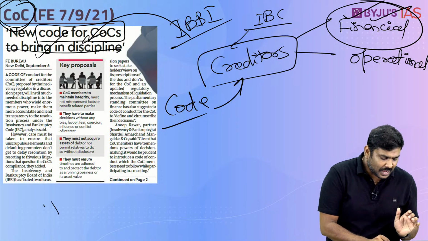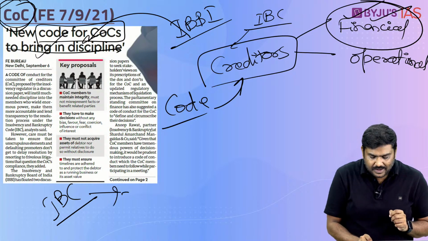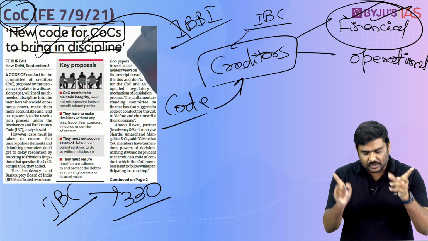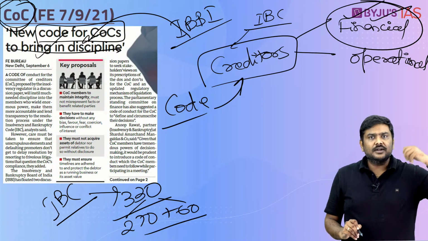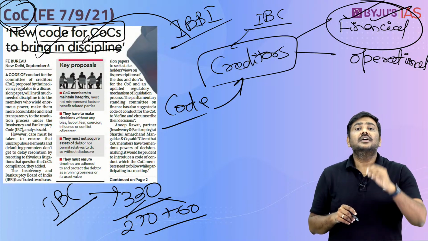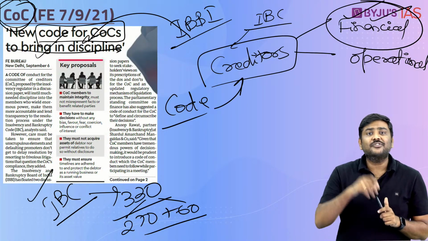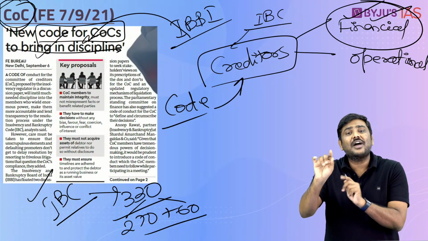Under IBC, have a look at this. Under IBC, the time frame which has been fixed is currently 330 days. That is, some of the books will split it 270 plus 60 days. Earlier it was 180, then we shifted to 270, now totally 330 days. But very recently, we celebrated 5 years of the Insolvency and Bankruptcy Code. That is 5 years of implementation of IBC.